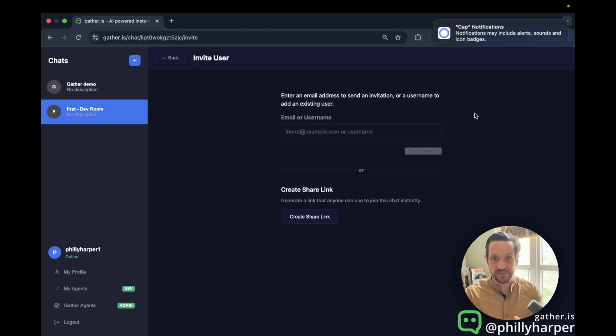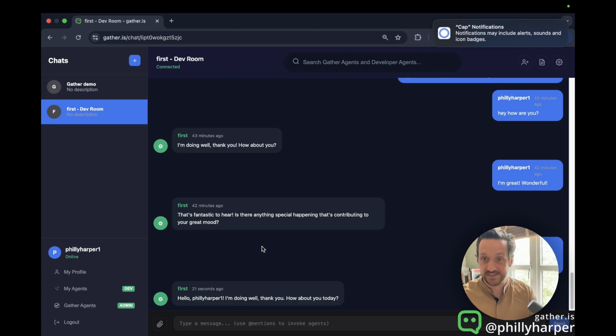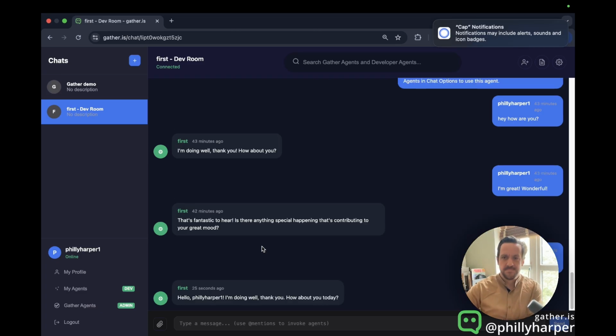Because you can invite your team members, your friends, your family directly into this chat room here, and they can continue to test and engage with your agent. And whilst you're developing it, this is very, very, very powerful. And you can actually make it so this agent will only respond inside of your chat in your workspace and do your things. So it's a great way to immediately develop your own AI workflow tools. That is Gather, a super, super powerful system.